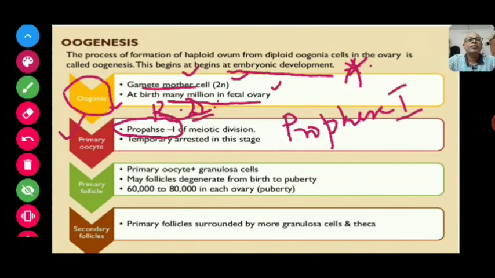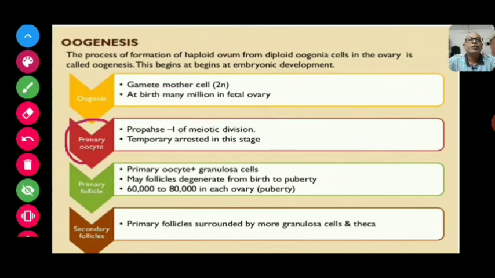It is temporarily arrested in this stage. This is to be kept in your mind that during primary oocyte formation, the whole process is arrested in prophase 1 of the meiotic division.